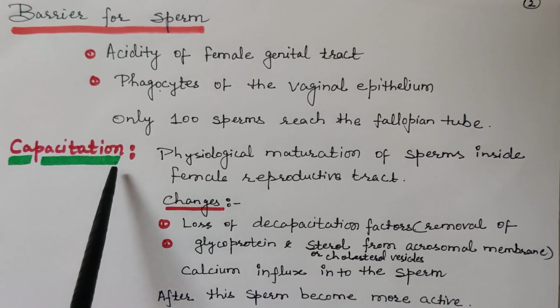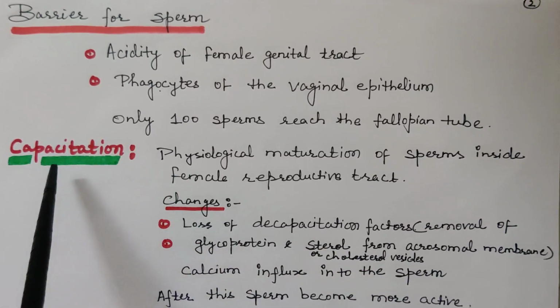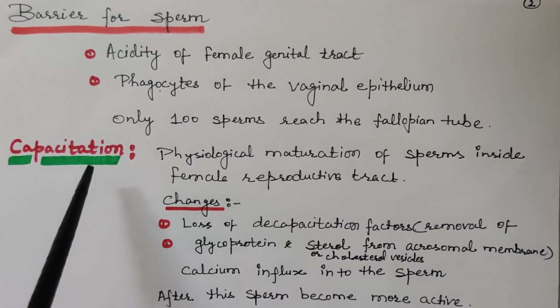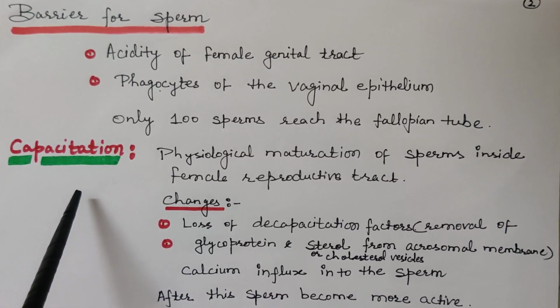So during capacitation, these decapacitation factors are removed from the sperm head, and calcium influx into the sperm occurs. These two changes make the sperms more active. So capacitation is a process in which physiological maturation of sperm occurs inside the female reproductive tract, and now the sperms are more active to cause fertilization.